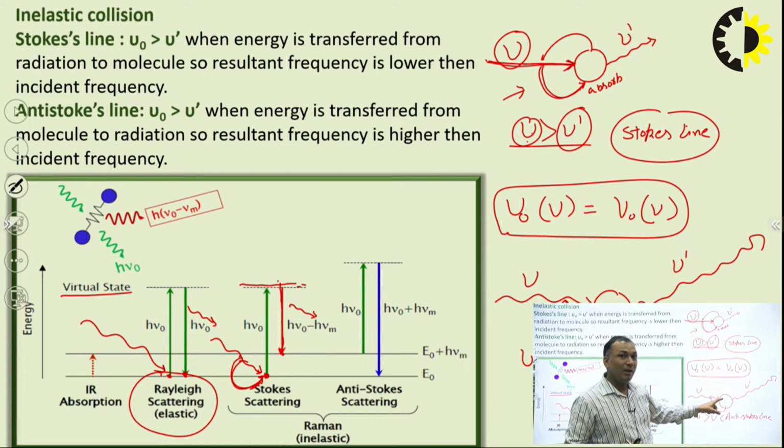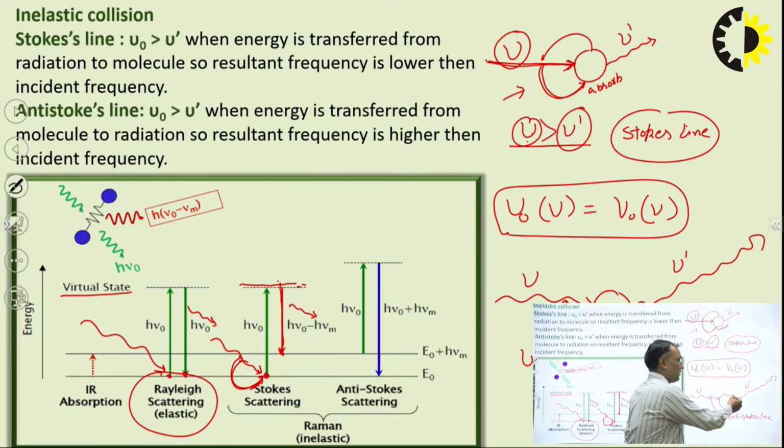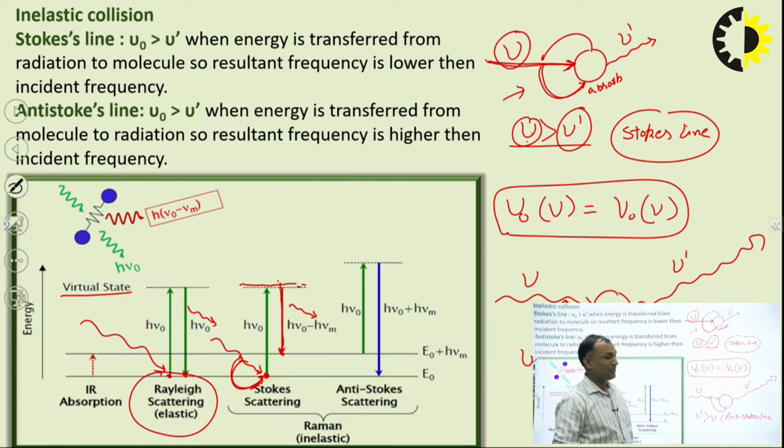Here, the molecule energy is quite high, meaning the molecule is already at an excited level, and it transfers its energy to this incident radiation. So the scattered light energy increases. So this is the anti-Stokes line.